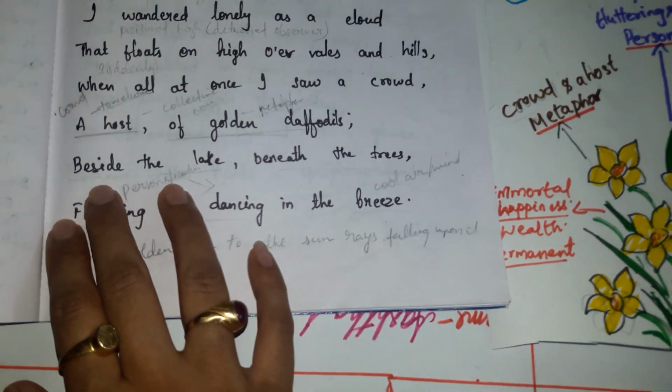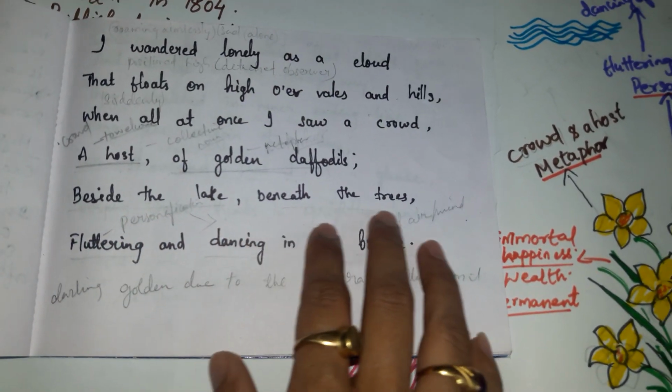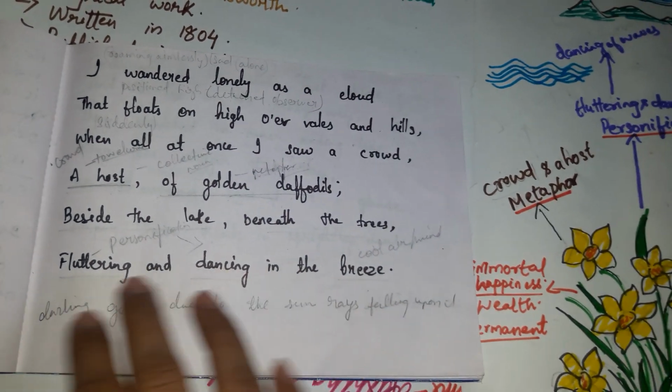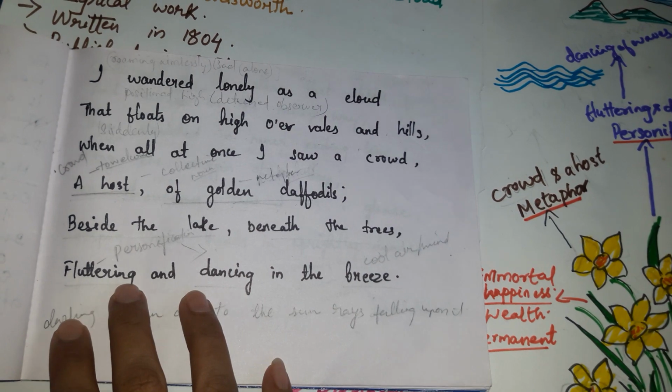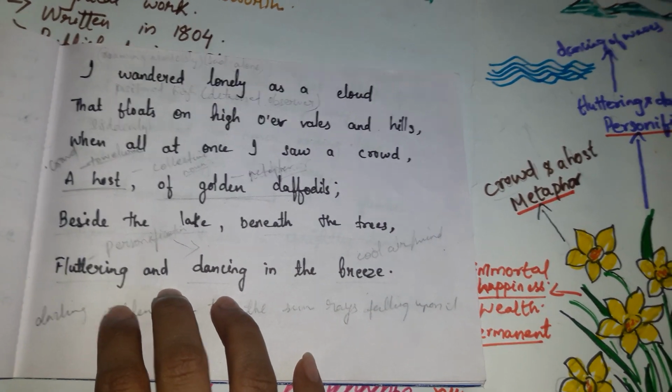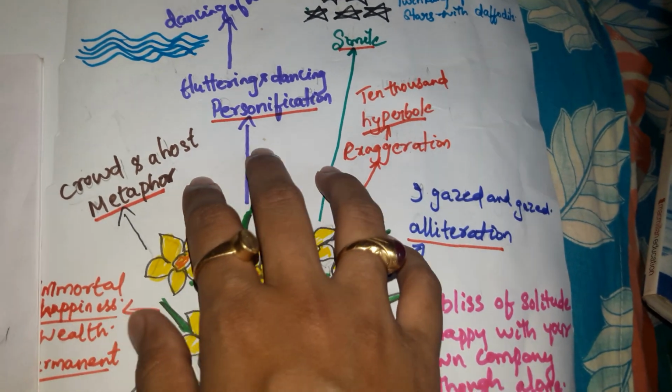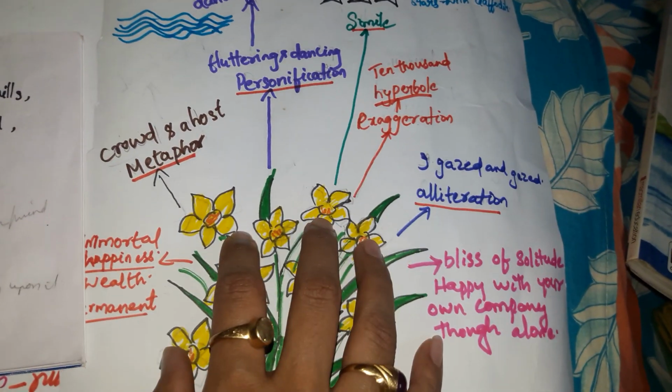Now let us move ahead. Beside the lake, beneath the trees, fluttering and dancing in the breeze. Now here the poet has used another figure of speech, that is personification. The poet has given a human quality to the daffodils.